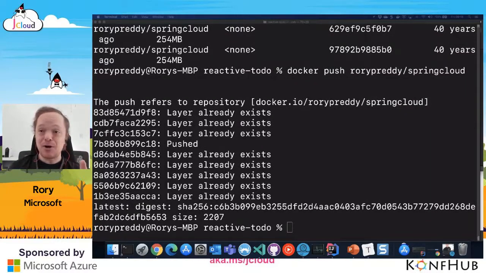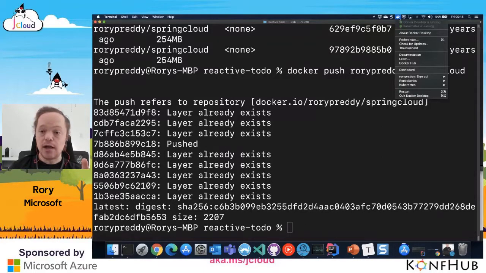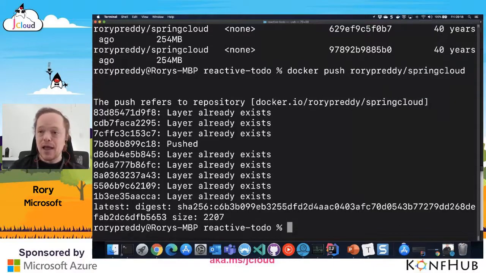So I've pushed it to my registry. I've already logged into my Kubernetes cluster, and you can see that by going into Docker, and you can see Kubernetes I've activated, and I've already created a Kubernetes cluster. And I did that with the DevOps Starter. You just go into Azure DevOps Starters, go create a Kubernetes cluster, and I'm just using that. So I've set my account already. Now I'm going to go and I'm going to delete everything. This is really brave.